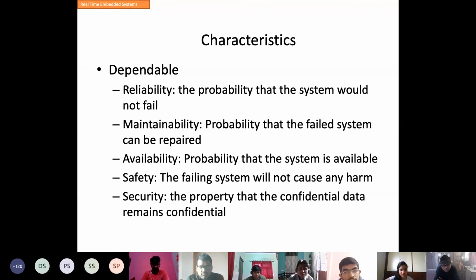It is required, but at the initial stage, you design something which will be marketable, which people will buy. Remember this. So that's the whole part of the embedded system.